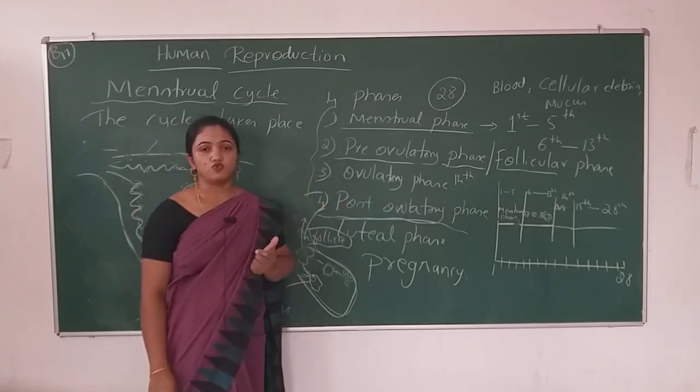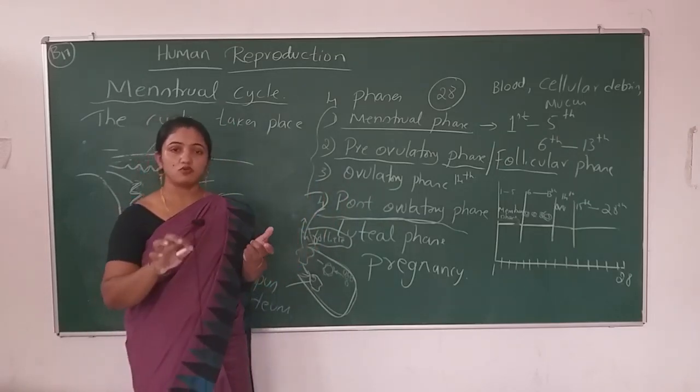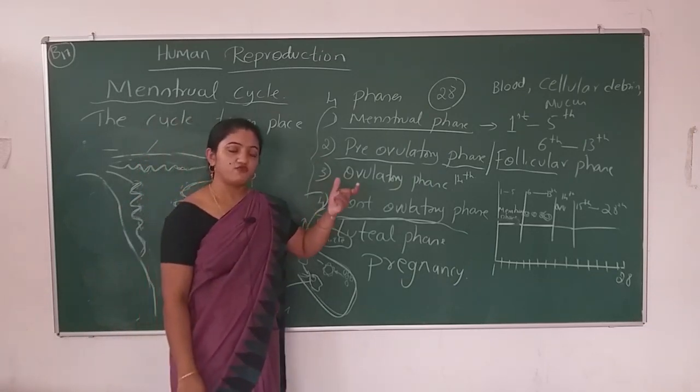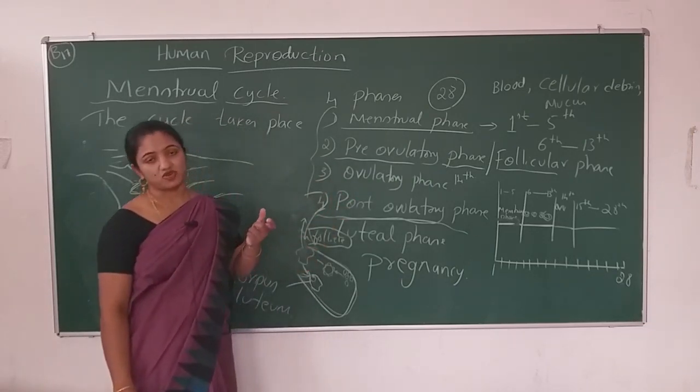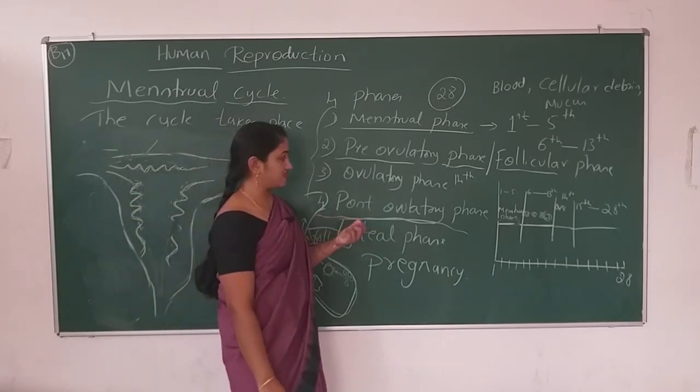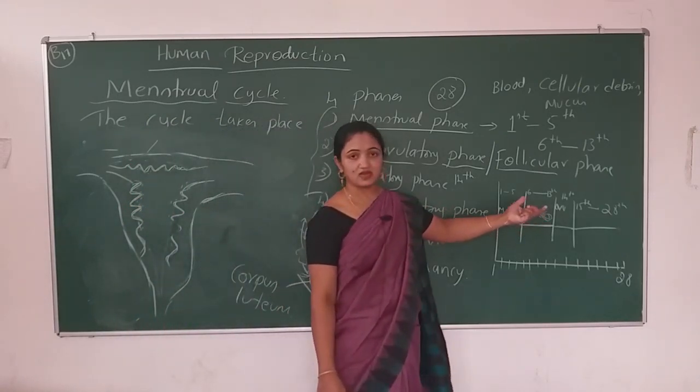Because of some poor health or some hormonal imbalance, so many girls and women are facing some menstrual related problems.